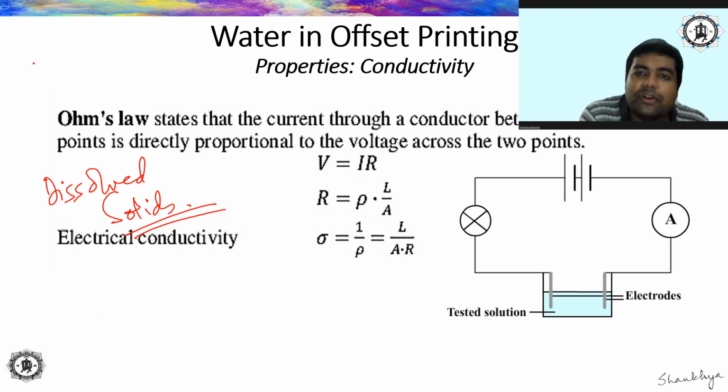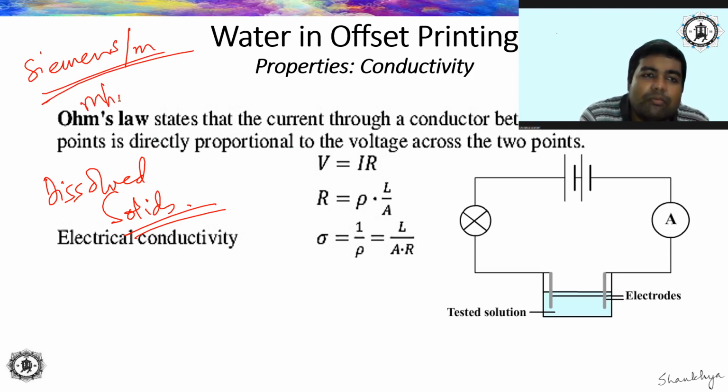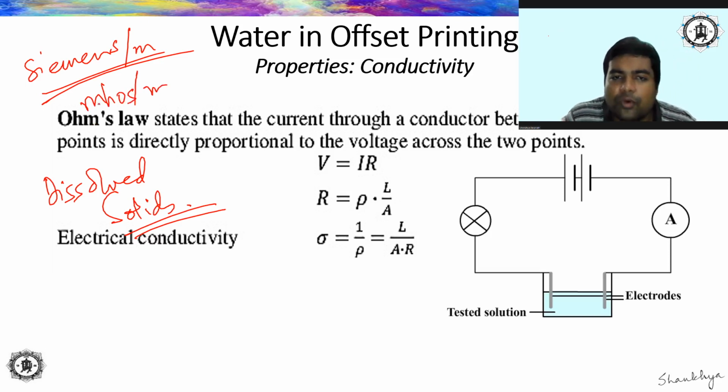Now, the SI unit for conductivity is basically Siemens per meter, right? Or another unit may be mho per meter, or mhos per meter. Mho is just the reverse of ohm. So if resistivity is ohm meter, then conductivity is the reverse of resistivity, which becomes mhos per meter, but we'll use Siemens per meter only as the unit.